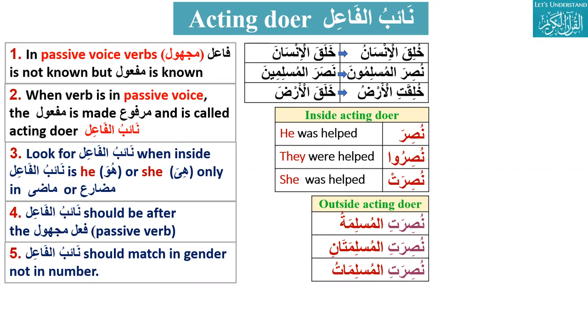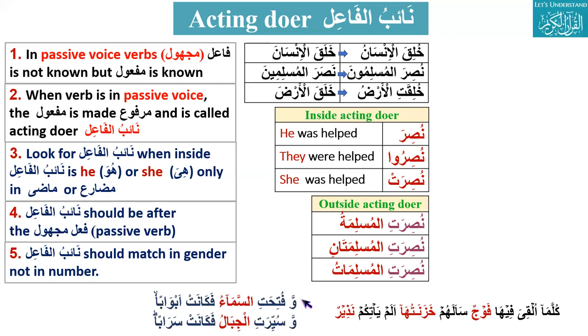Khalaqal insana, he created the human. Khuliqal insanu. Now khalaqa, meaning he created, there was no problem at all. But when it becomes khuliqa, there is something missing. It was created, but we don't know who created it. So we must find the acting doer, and the acting doer will be marfu. Let's take some examples here.